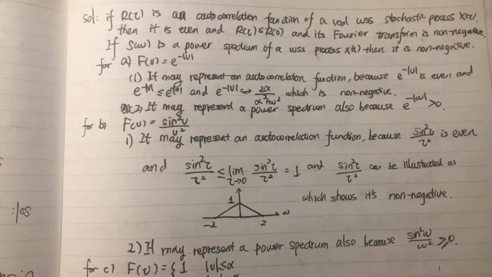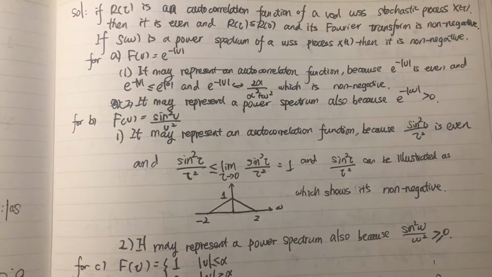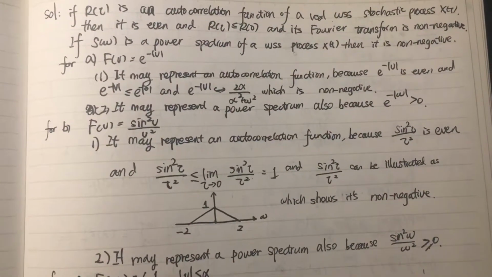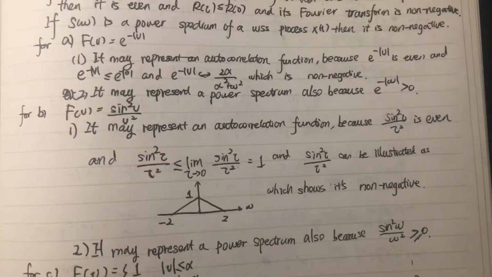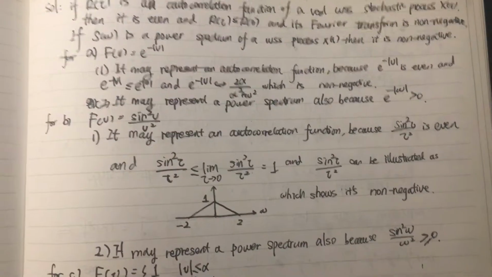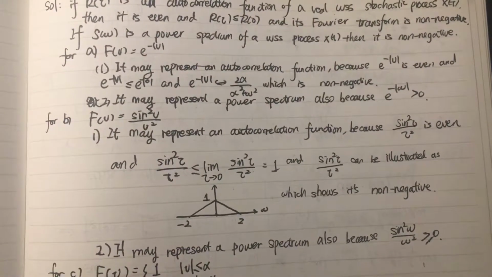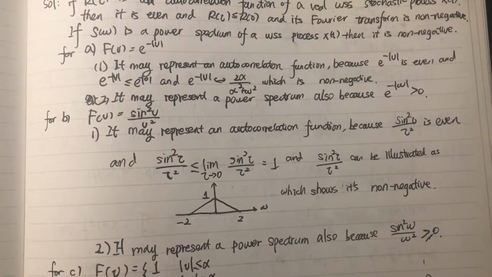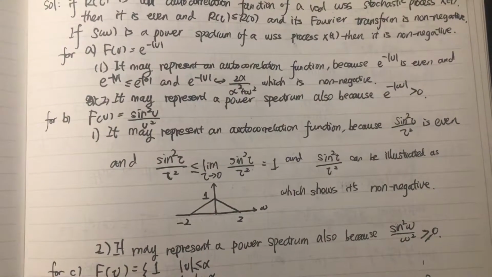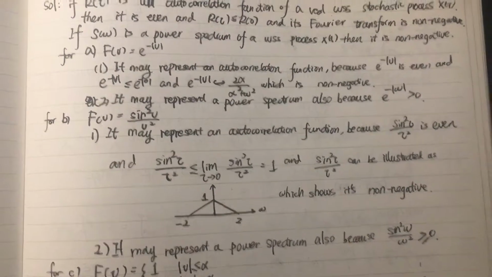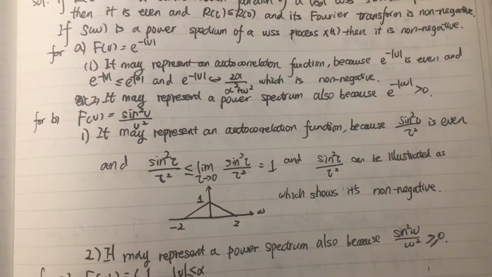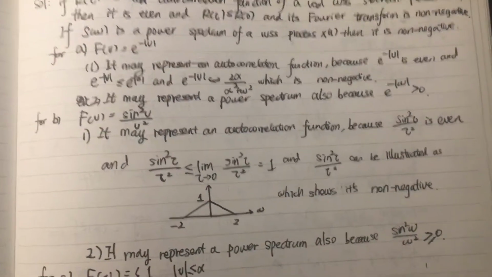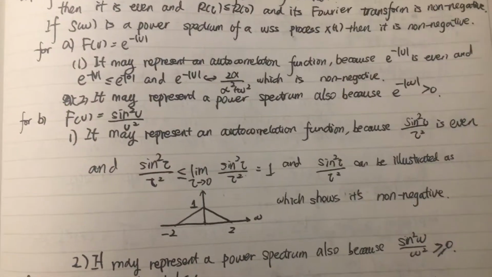For A, f(v) = e^(-|v|). It may represent an autocorrelation function because e^(-|v|) is even, and it's also less than or equal to e^(-|0|), which is 1. Its Fourier transform is 2 alpha over alpha squared plus omega squared, which is non-negative.